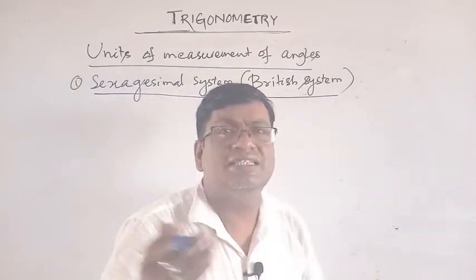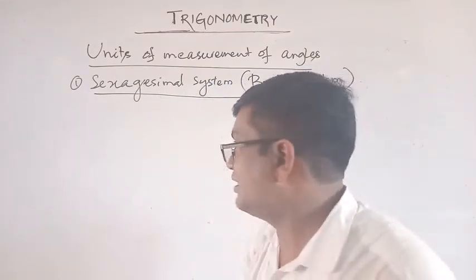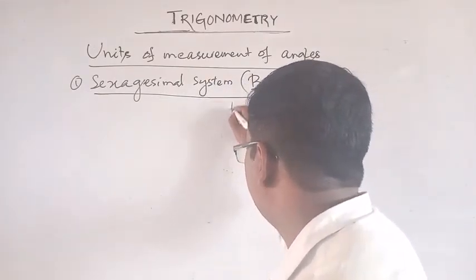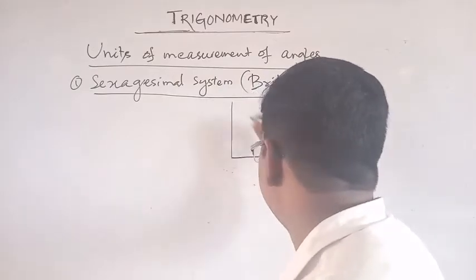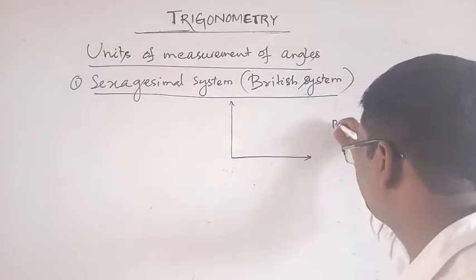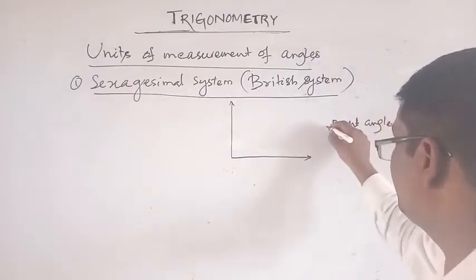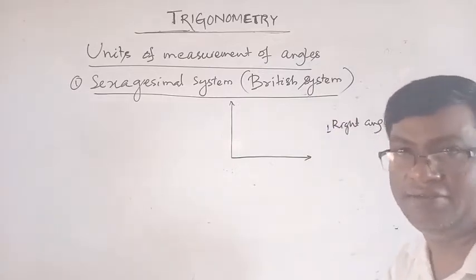You know what is a right angle? You know this is a right angle. Okay, this is what? This is a right angle. One right angle.